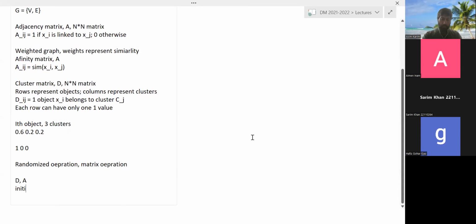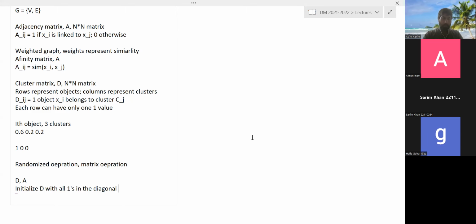So initialize D with all ones in the diagonal. So what does this mean? Remember, D was the cluster matrix. So if you have one along the diagonals, which means that each object belongs to a different cluster. So there are n clusters in the data set. So you start with each object belonging to its own cluster. Of course, all ones in the diagonal and off diagonals are all 0.